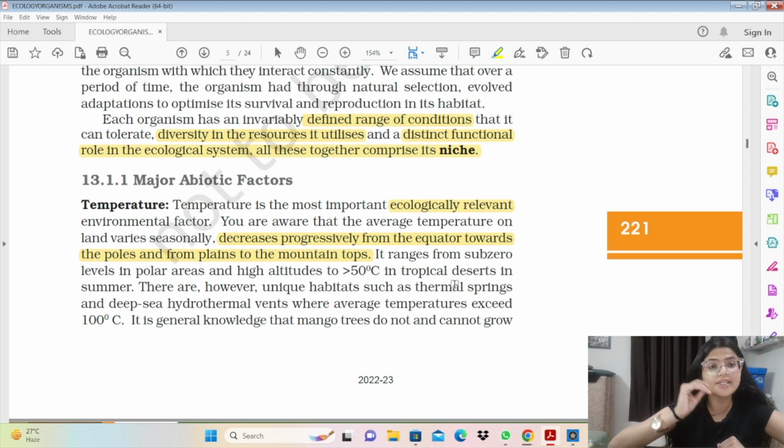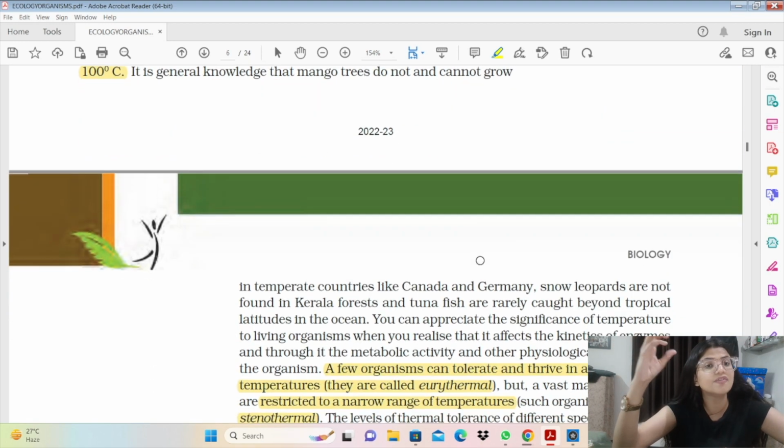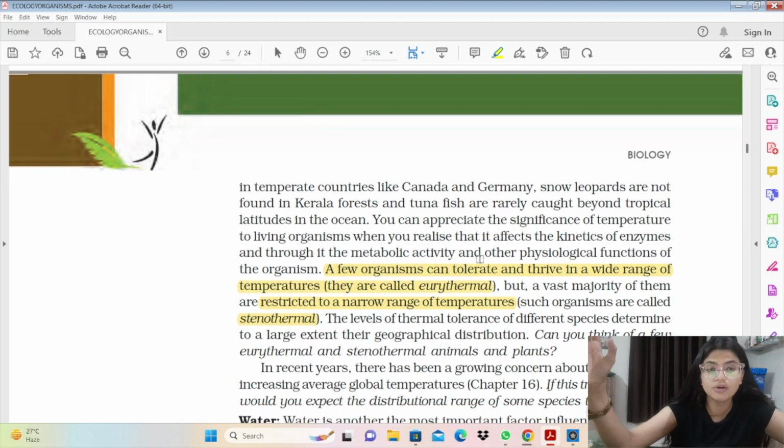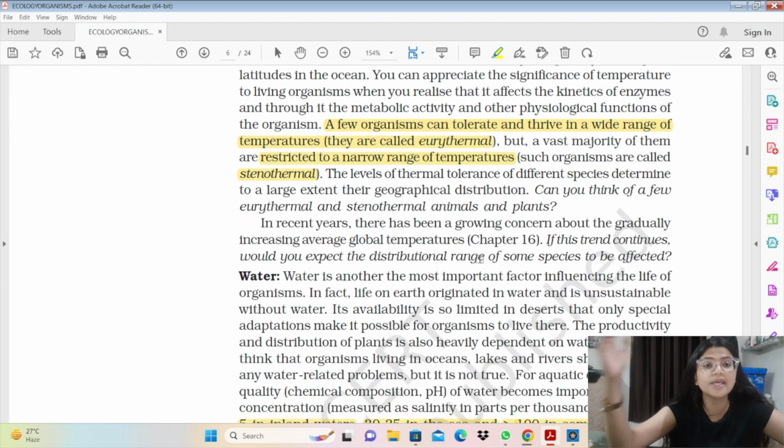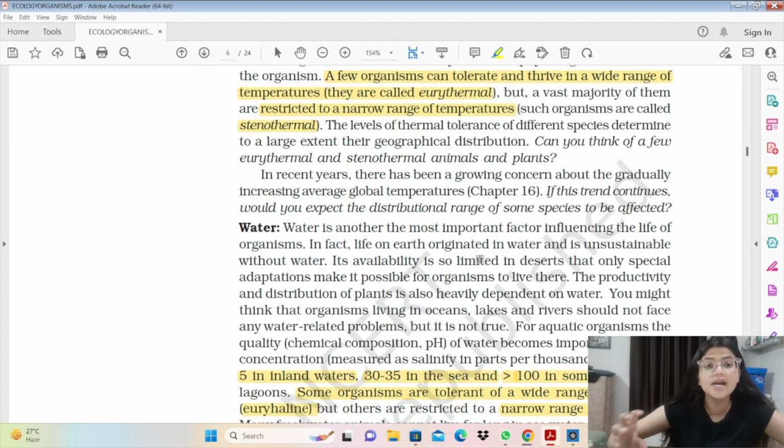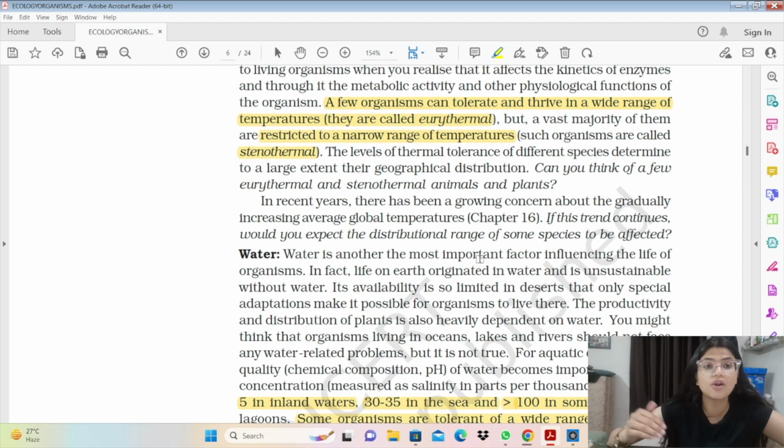As we know, the temperature gradually decreases from equator to poles. Equator पे हमें high temperature मिलेगा and जो poles हैं, pole regions हैं, वो बहुत ठंडे होते हैं. So and हमारे पास बहुत different habitats भी present हैं, like the Arctic regions which have sub-zero levels of temperatures. तो वहाँ पे बहुत colder area वाले ही survive कर पाएंगे, and the hydrothermal vents और the very high temperature areas, वहाँ पे सिर्फ hot areas वाले survive कर पाएंगे. And हर जगह की habitat के according ही वहाँ का flora and fauna होता है. हर जगह बहुत different तरह के organisms present होते हैं. Organisms same नहीं होते because उनके habitat में conditions different हैं. Temperature conditions affect a lot in an organism's habitat.